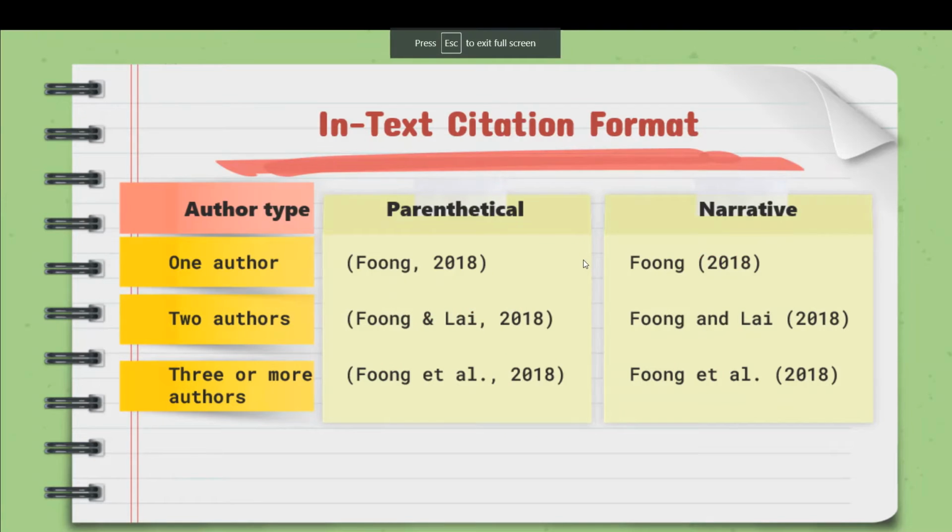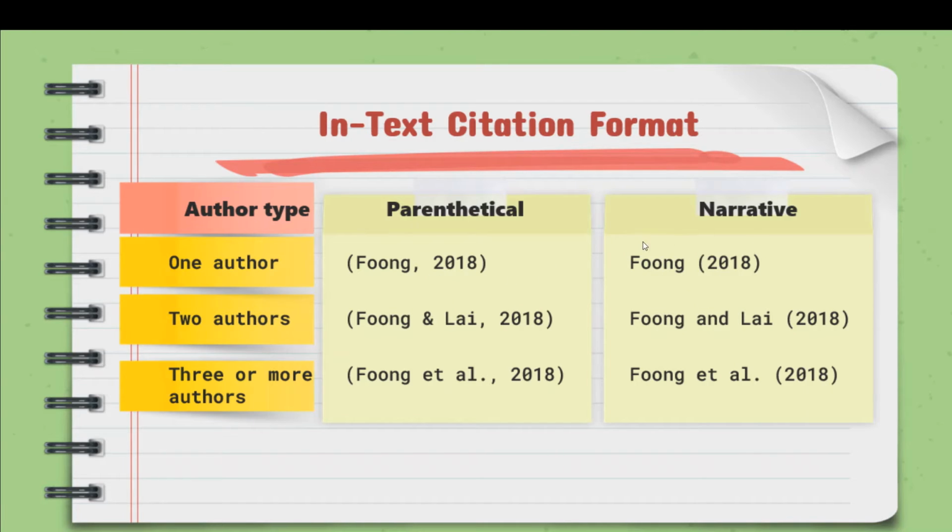My name is Muhammad Najib and I will be explaining the in-text citation format. For the in-text citation format, we have several types for authors: one author, two authors, or three or more, for the parenthetical and narrative formats. For the one author parenthetical format, we include the author's name followed by a comma and then the year the article was published.